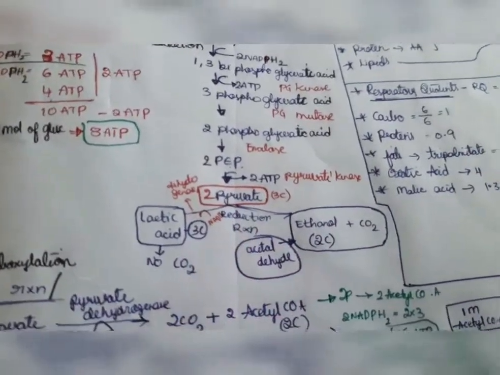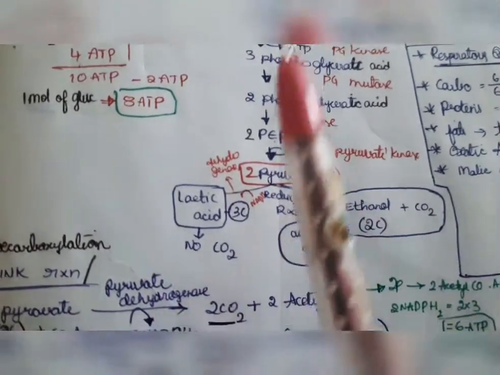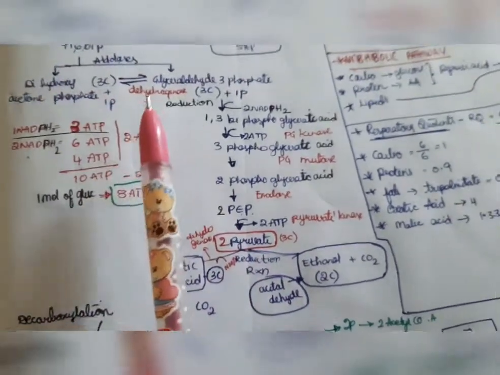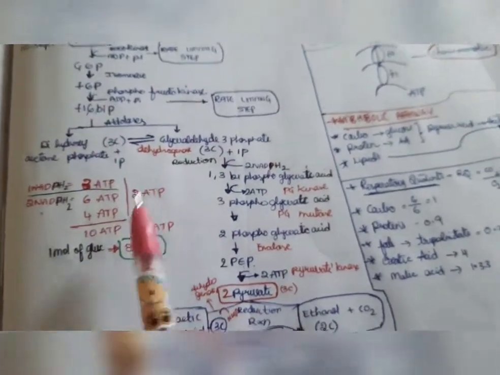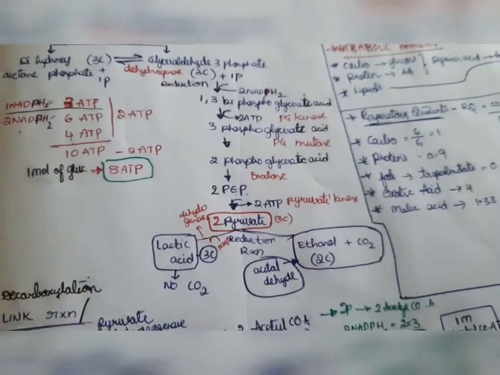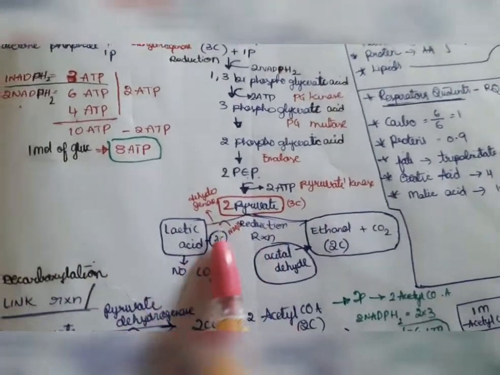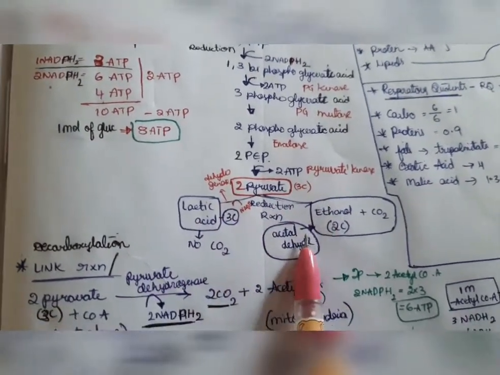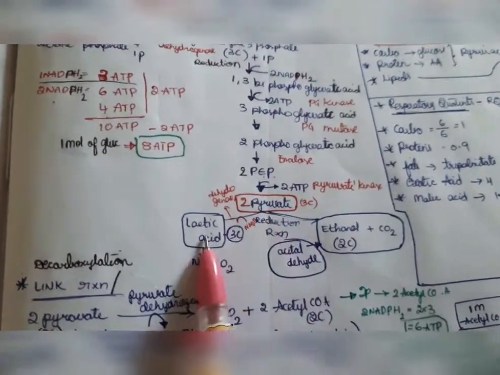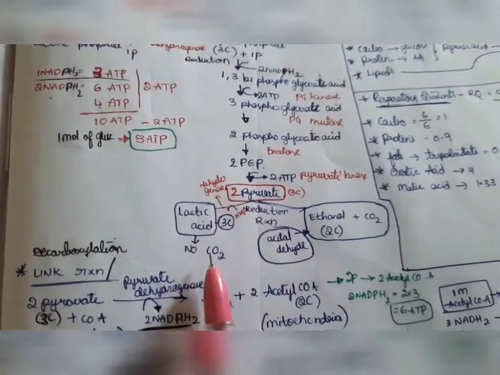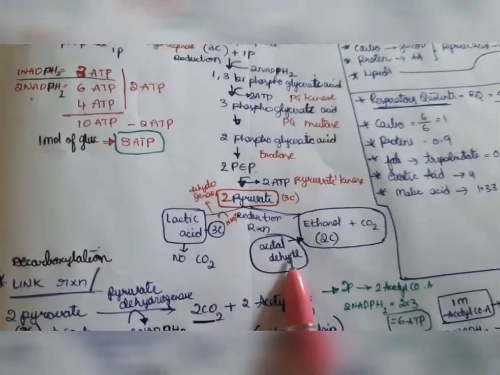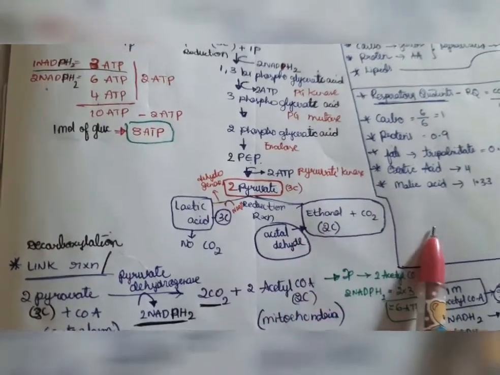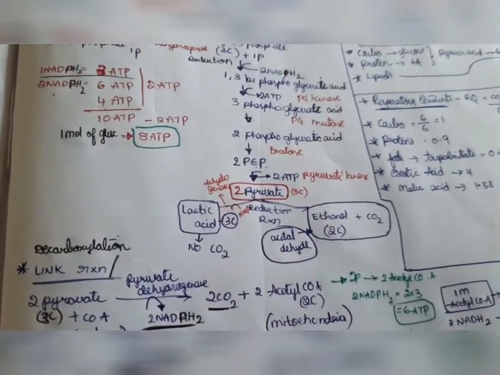Next, we said that aerobic and anaerobic organisms have the same process in glycolysis. Here lactic acid will be formed. After formation of 2 pyruvate, it forms lactic acid and acetaldehyde. Lactic acid formation takes place, and acetaldehyde formation takes place. Acetaldehyde then forms ethanol and carbon dioxide. Here no carbon dioxide will be formed.